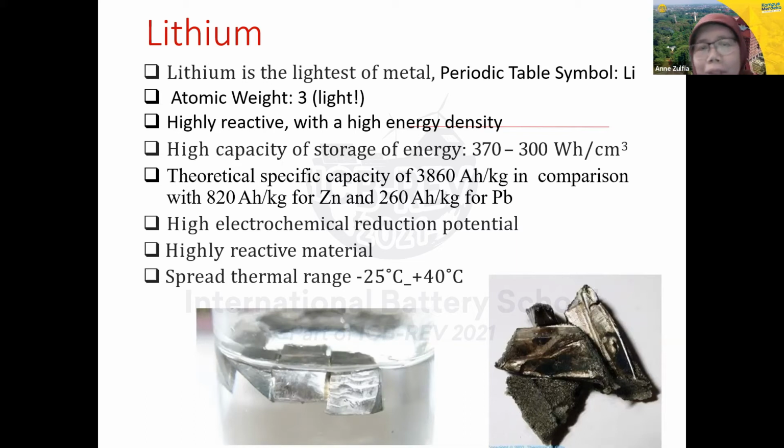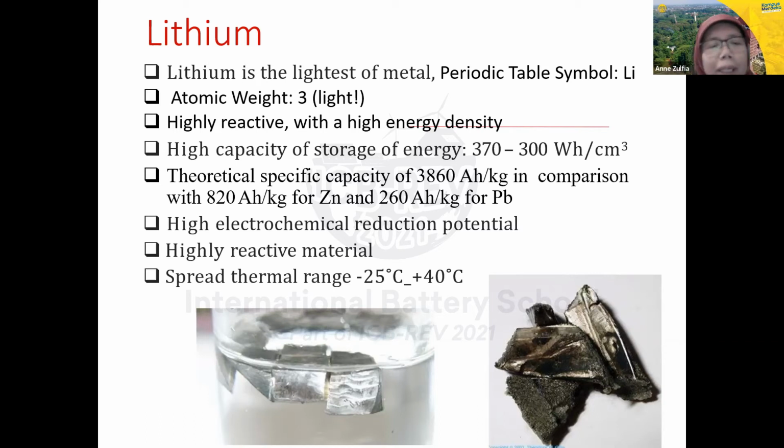The high capacity of energy storage is between 370 to 300 watt-hours per cubic centimeter. The theoretical specific capacity is 3,880 ampere hours per kilogram, in comparison with 820 ampere hours per kilogram for zinc and 260 ampere hours per kilogram for platinum. So this is the advantage of lithium in terms of specific capacity.